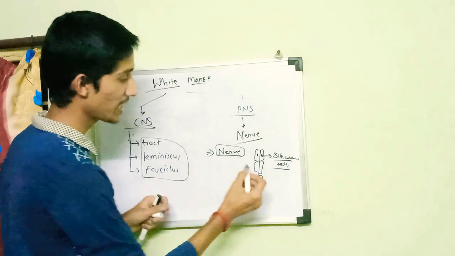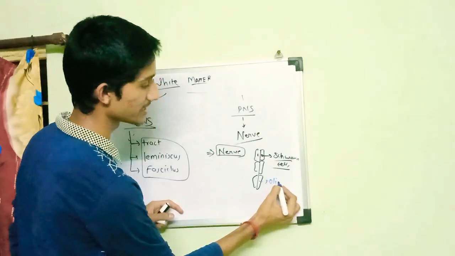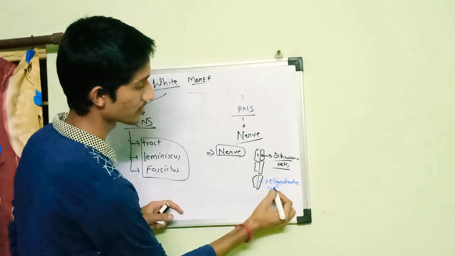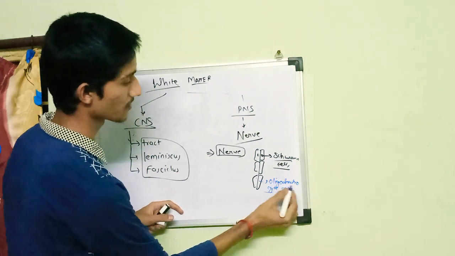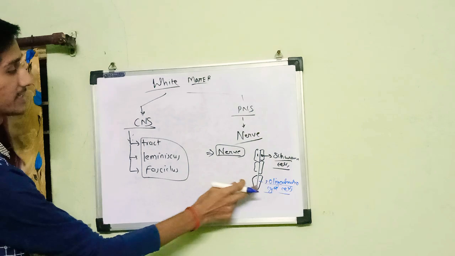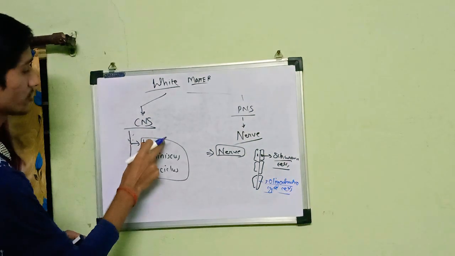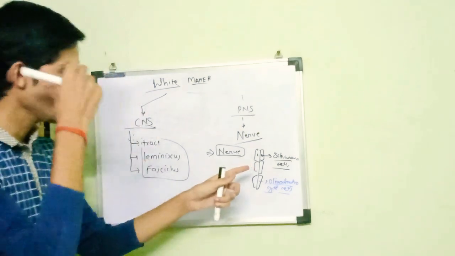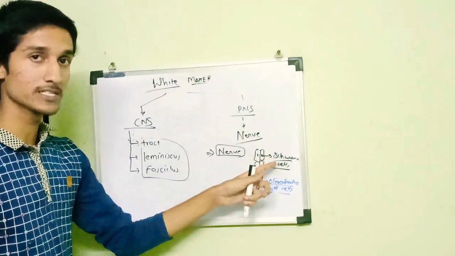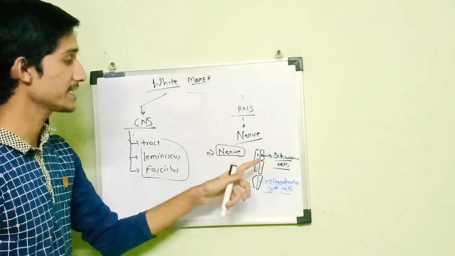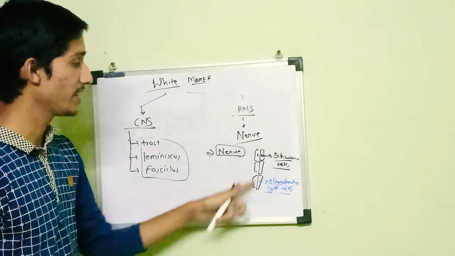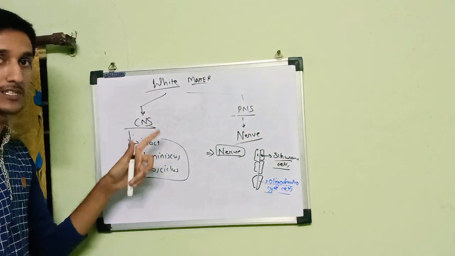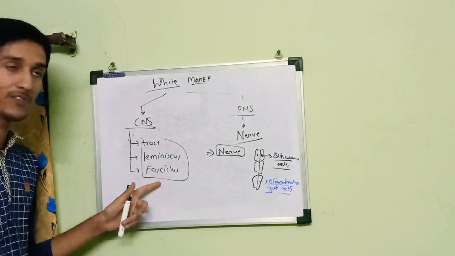And when these myelin sheaths are formed by the oligodendrocyte cells, they are part of the central nervous system and should be called a tract, lemniscus, or fasciculus. So simply, when the axons are myelinated by Schwann cells, they are part of the PNS and should be designated as nerve. And when the myelin sheath is formed by oligodendrocytes, they are part of the central nervous system and designated as tract, lemniscus, or fasciculus.